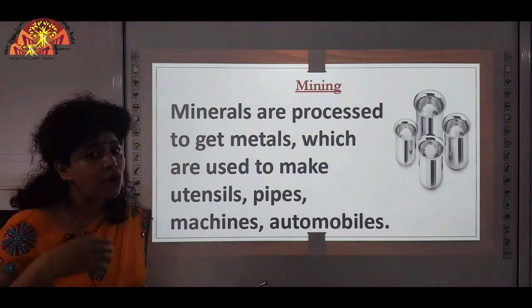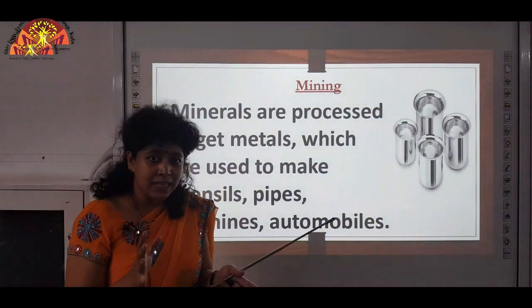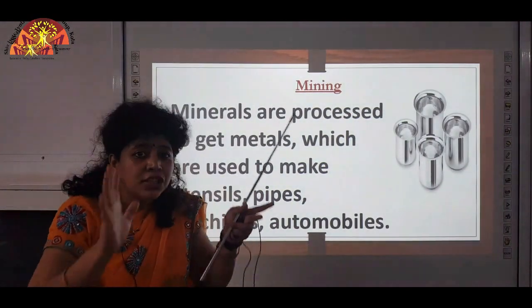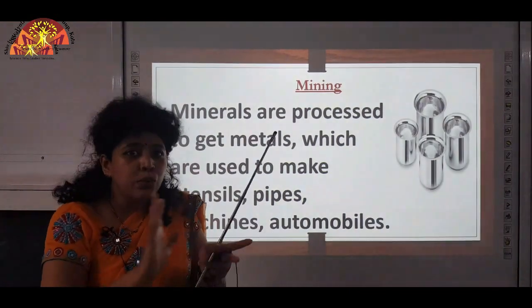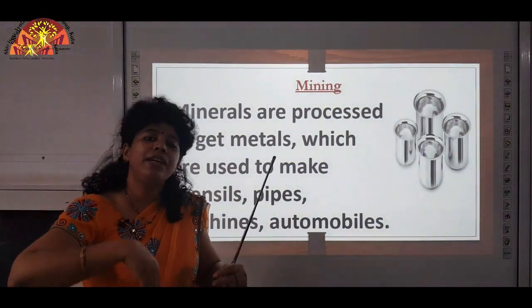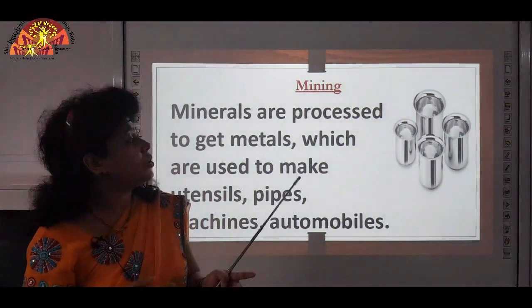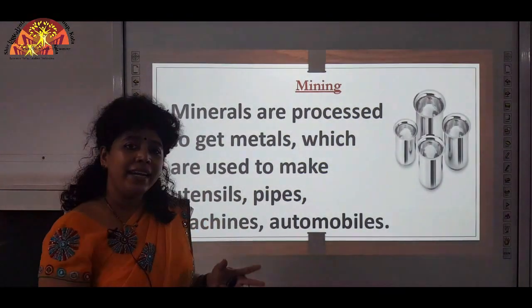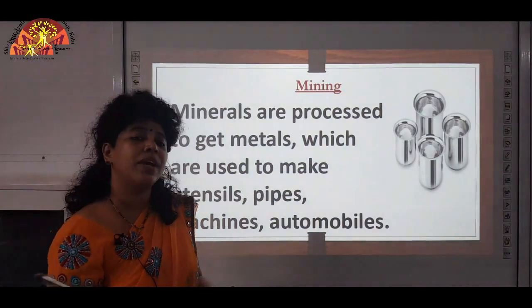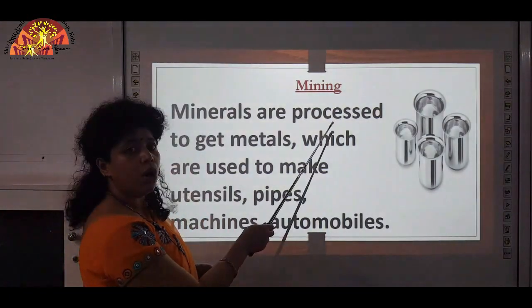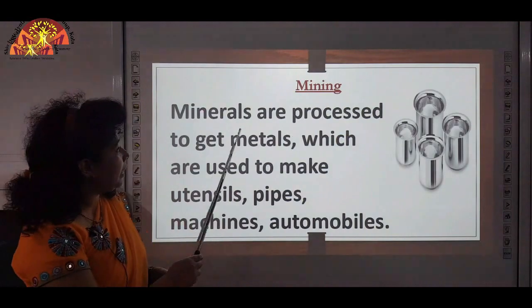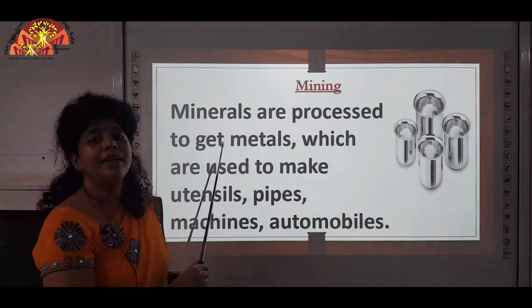So what is processing? You know that these substances are in natural form or in the crude form. So you have to treat them specially to get special products. So that is processing. Treating these minerals to get special products is called processing. So minerals are processed to get metals.